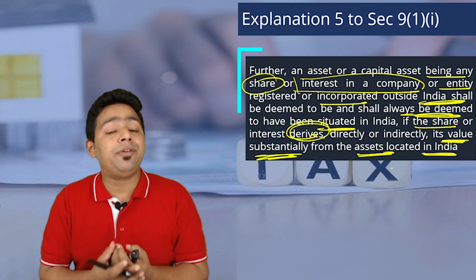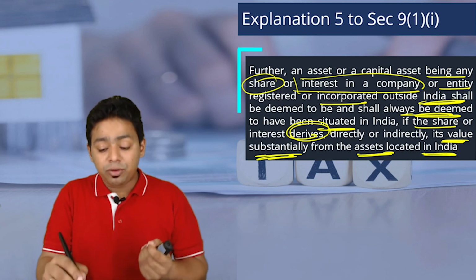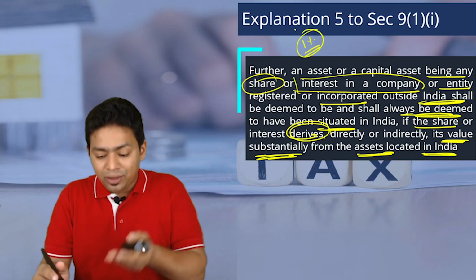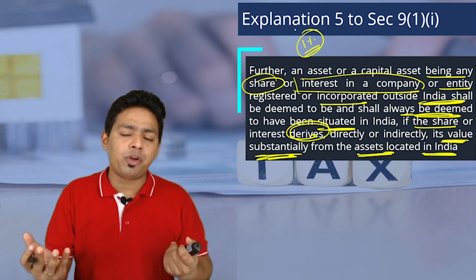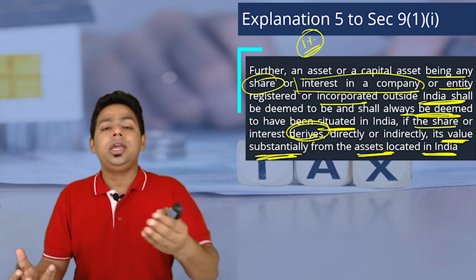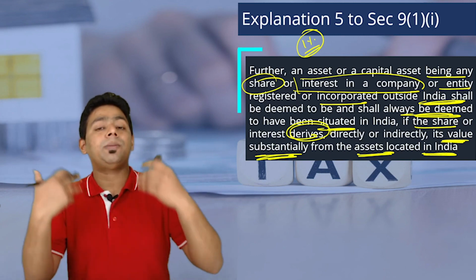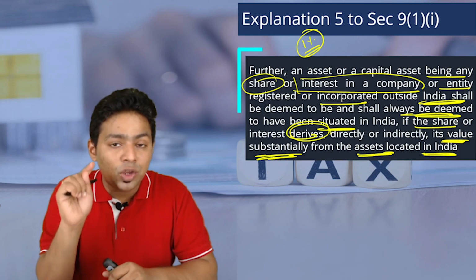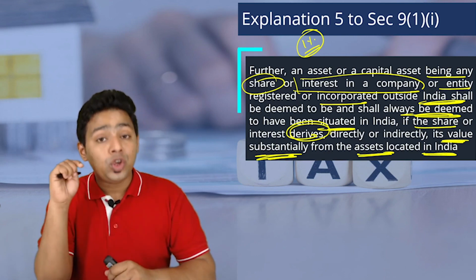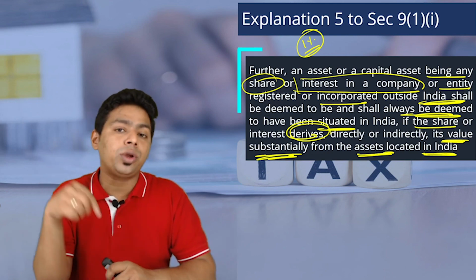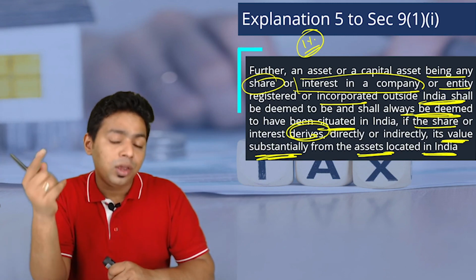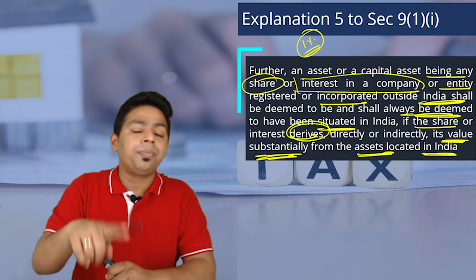Now, due to this, many foreigners were afraid. Sir, we are having only 1% interest in India. Is it deriving value from India? Definitely yes, 1% is value derived from India. What is substantial and what is not is not defined here. They have just said substantial value. If you are a foreign company but you are deriving your value substantially from India, your shares are deemed to be located in India, and anybody who is purchasing and selling the shares of a foreign company which is deriving value from India is liable to pay tax in India on capital gains.